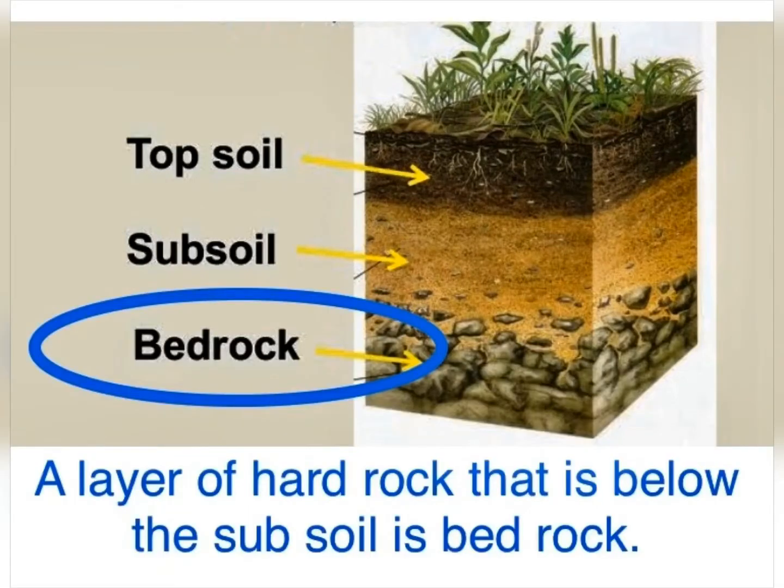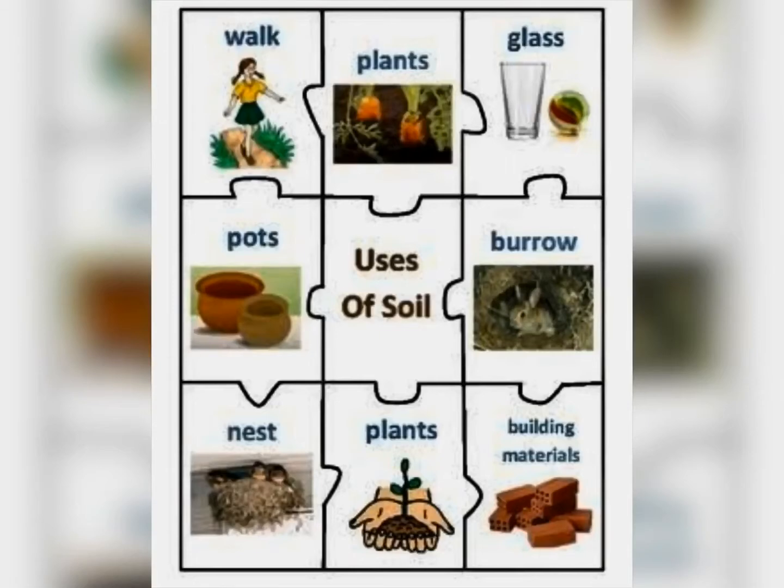The third layer is bedrock. A layer of hard rock that is below the subsoil is the bedrock. Children, you have to learn these layers of soil along with the diagram. Uses of soil. Children, now let us study about different uses of soil.